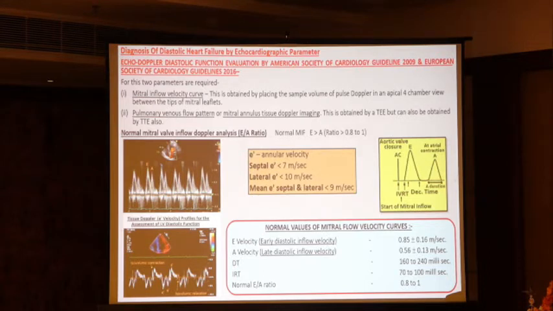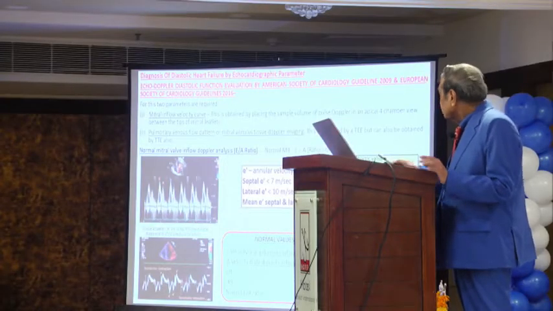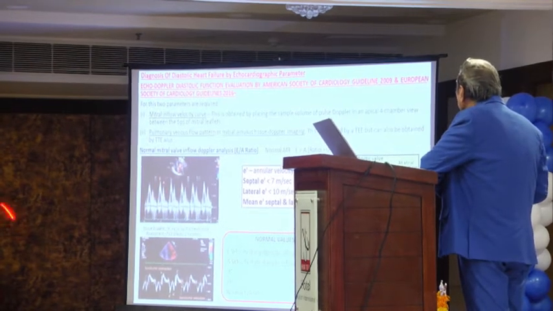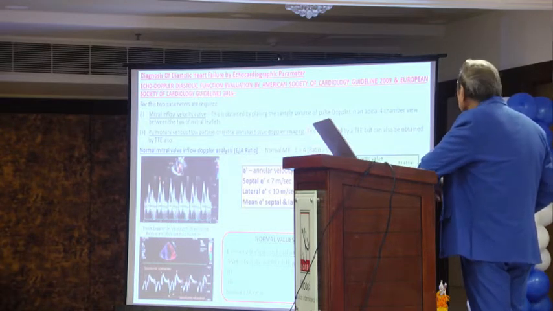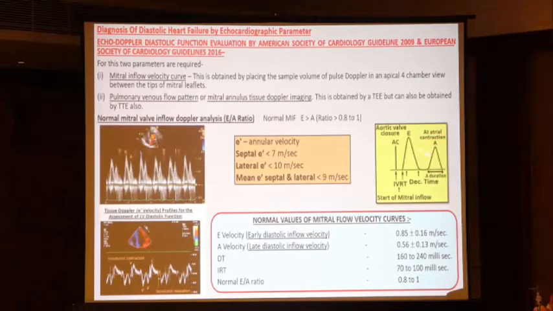This is obtained by a transesophageal echo, but can also be obtained by transthoracic echo. You can see the normal mitral valve inflow Doppler E to A ratio. Here the larger one, that velocity is E, and the small one is A. E is taller, A is small. So here the ratio will be 0.8 to 1. You remember this ratio. If you remember this ratio, you can understand very well.